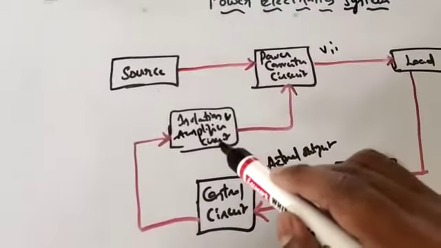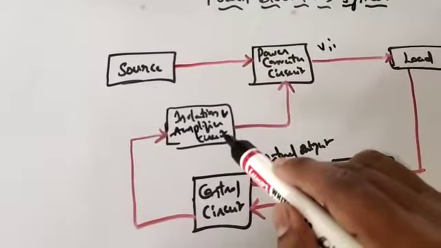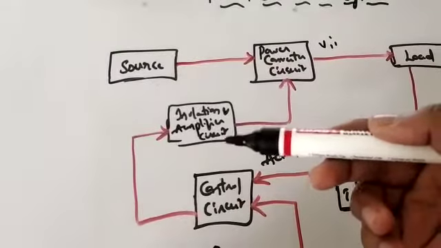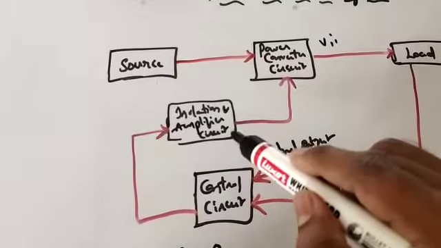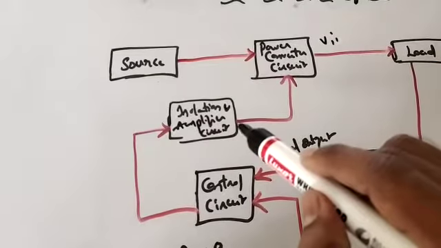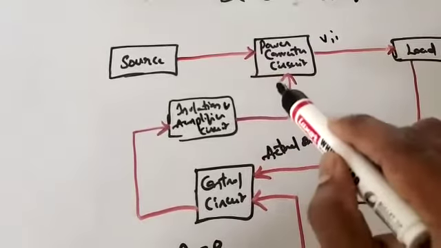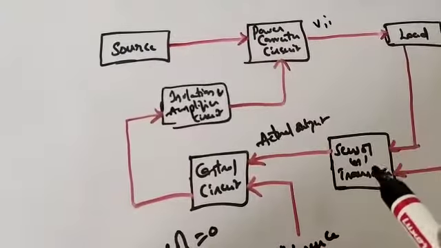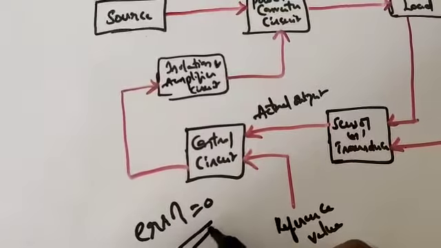So the amplifier circuit is provided in order to increase, or boost, the voltage. In order to increase the voltage, this amplifier circuit is needed in this block. Finally, whatever output we get from this isolation and amplifier circuit will be sent to the power converter circuit, and the same process is repeated until the error is equal to 0, right?